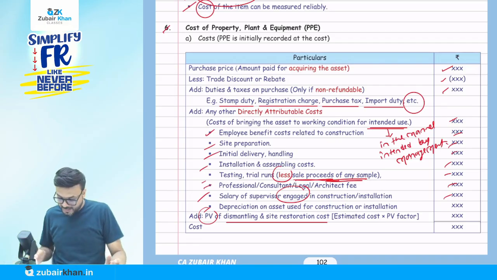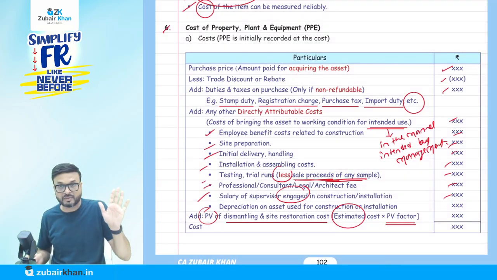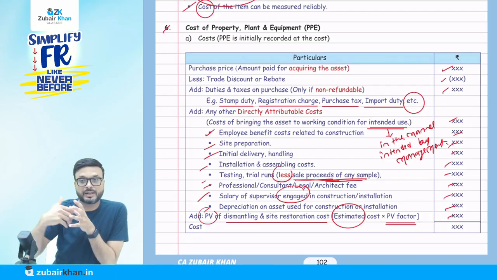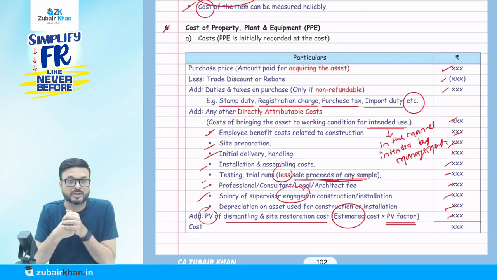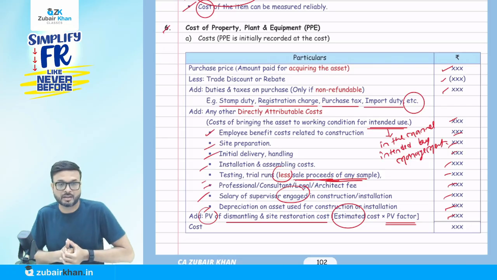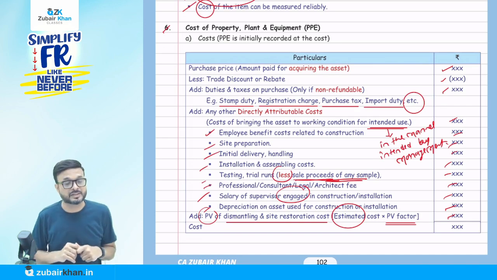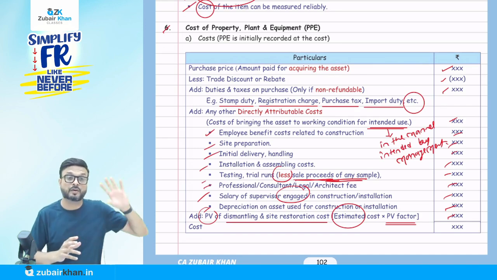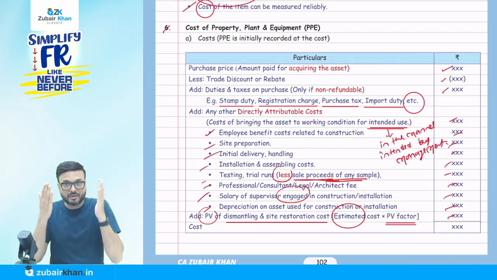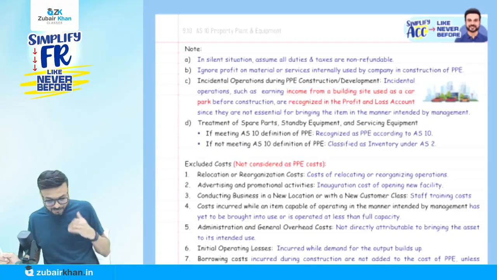So what is going to happen? The estimated cost that I'm going to incur, in our example after 10 years, is multiplied by the present value factor, and then we record it. But don't worry about the detailed accounting yet. After 10 years we have to pay 10 lakh, and today the value is only 4 lakh. So what about the remaining 6 lakh? Don't worry, we create a provision in accounting terms. We call it unwinding of discount, and this is covered by Accounting Standard 29. I will cover it there. For the purpose of this PP, just remember that the present value of the dismantling cost, which we incur after, for example, 10 years, has to be recorded at present value and included in the total. That is the cost of the PP, and this is a favorite question of ICAI. They ask questions on this.